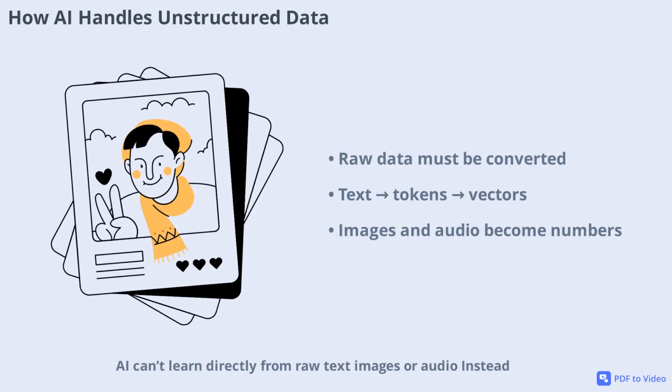AI can't learn directly from raw text, images, or audio. Instead, it must convert these forms of unstructured data into numbers that models can understand. For text, this means breaking sentences into tokens and then turning those tokens into vectors. For images, each pixel is represented as a number in a matrix. Audio is transformed into waveforms and then into features. This conversion process is essential for enabling AI to process and learn from the vast amount of unstructured data in the world. Without it, AI would be unable to make sense of the information it receives.